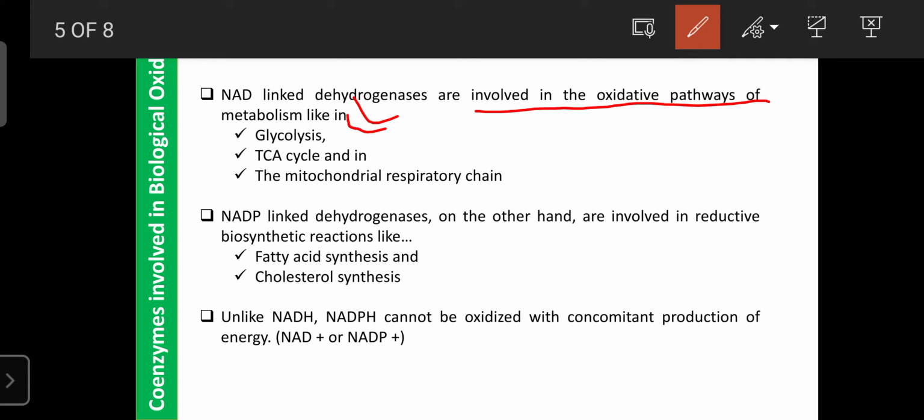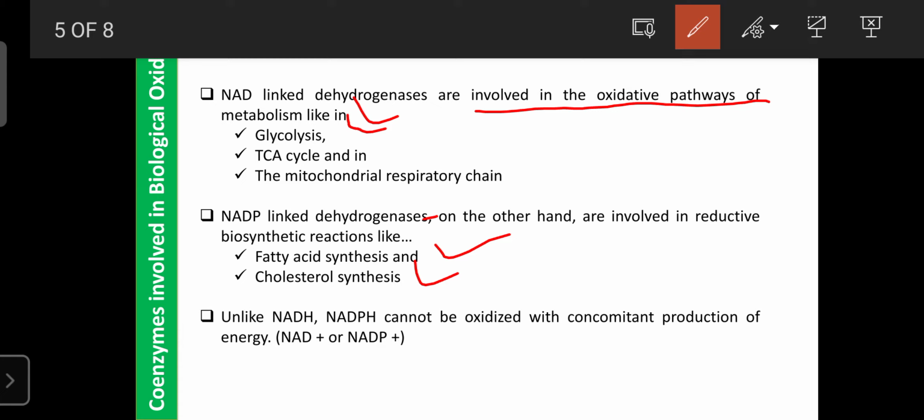In glycolysis, NAD is used as the coenzyme. Then in the TCA cycle, dehydrogenase enzymes use NAD and are involved in the metabolism of acetyl CoA. Certain mitochondrial respiratory chains also use NAD as a coenzyme for a dehydrogenase enzyme. NADP-linked dehydrogenases, on the other hand, are involved in reductive biosynthetic reactions like fatty acid synthesis and cholesterol synthesis.